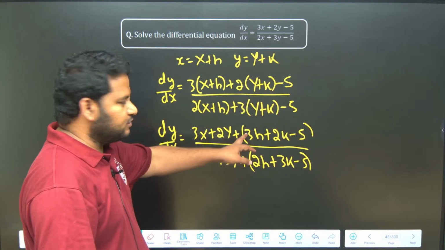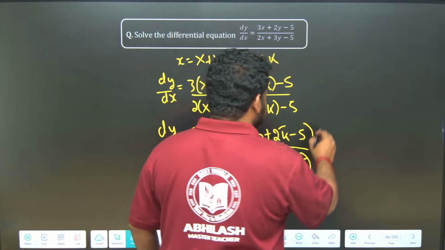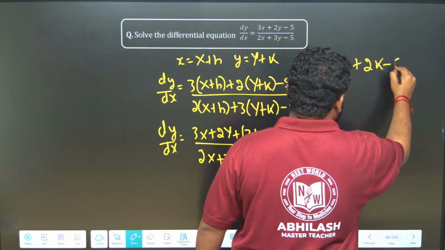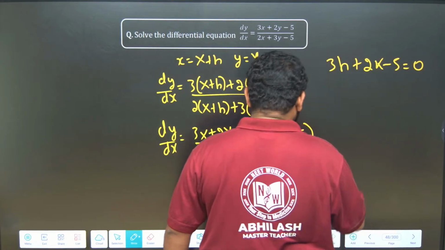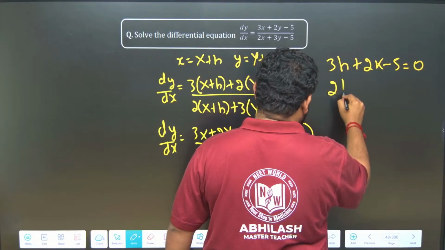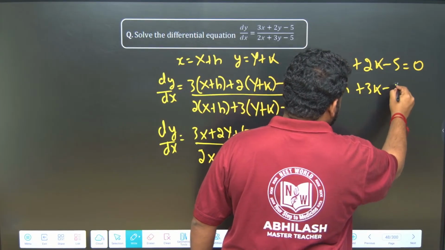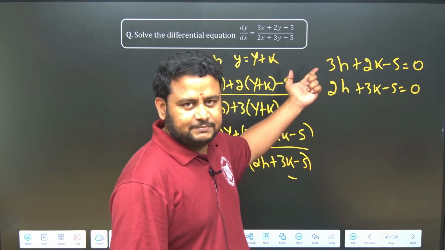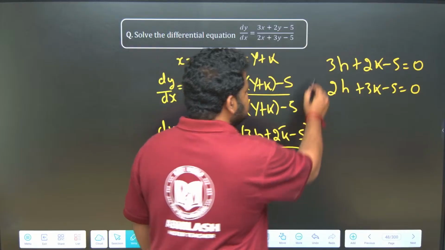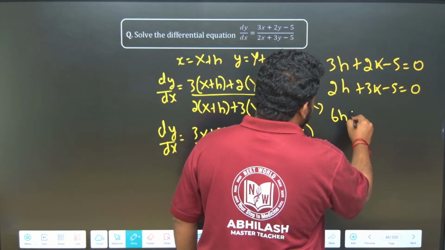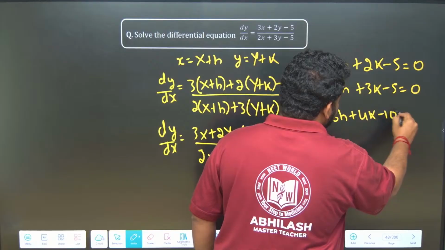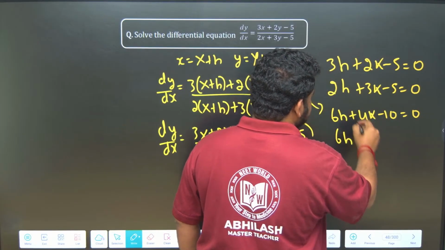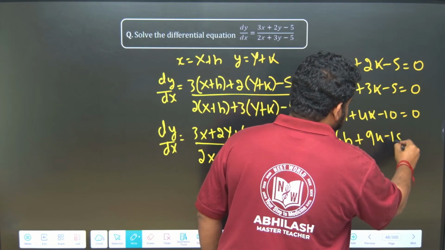Now I should solve these two equations. 3h plus 2k minus 5 is equal to 0, and the second equation, 2h plus 3k minus 5 is equal to 0. I have 2 here and 3 here, so I multiply the first equation by 2 and the second equation by 3. This turns out to be 6h plus 4k minus 10 is equal to 0, and 6h plus 9k minus 15 is equal to 0.